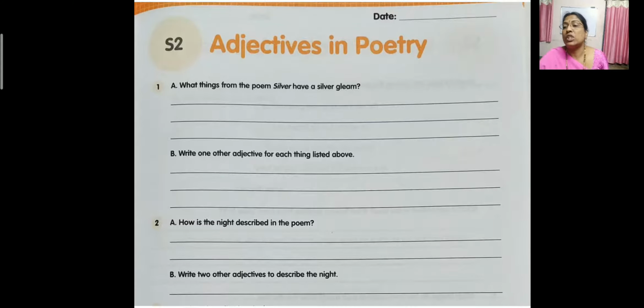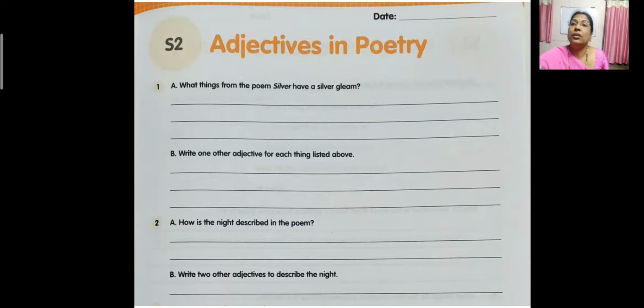Okay, now next one. Write one other adjective for each thing listed above. Listed above means above you have written some words. What are they? Fruit, trees, no? So for those words you have to write one adjective. For fruit, what can we write? Yes, fresh fruits. Now for trees, what can we write, children? Very good. Short trees or tall trees, anything you can write. One adjective you have to add.